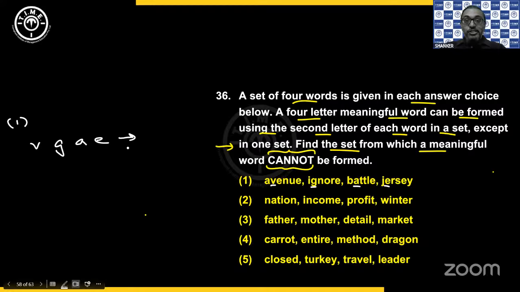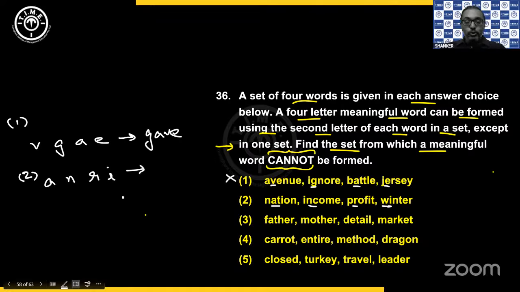So using VGAE, what word can we get? We can get gave. So it's a meaningful word. Then I cannot choose the first option because according to the question, cannot be formed, I want. Then second option, ANRI. Okay. So second option, we have ANRI.